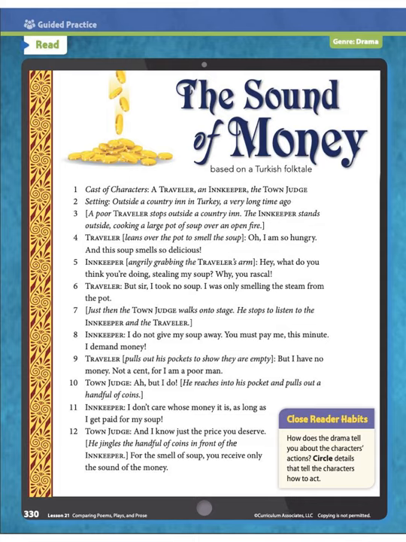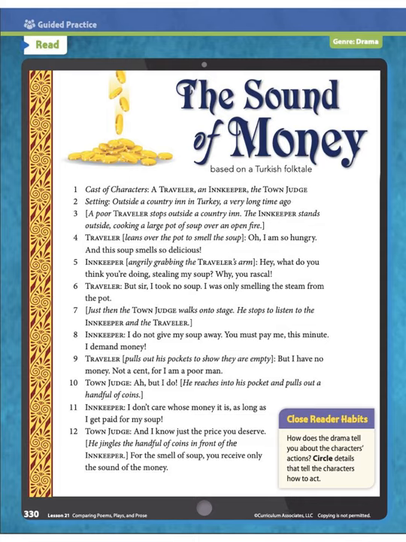A folktale is a traditional story that's unique to a particular part of the world. This folktale is Turkish, meaning that it's from Turkey. So let's get started by reading the play.